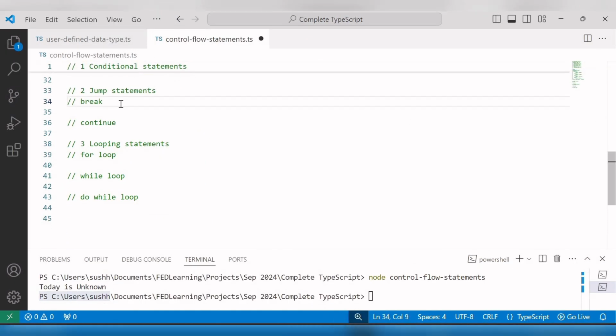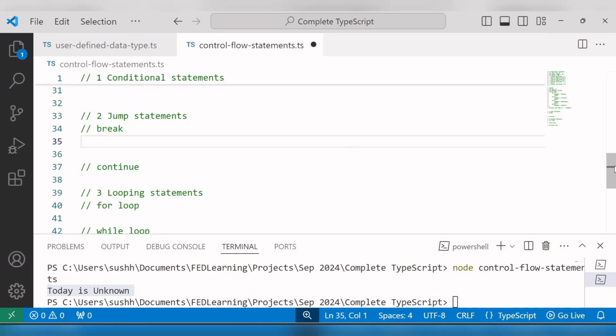And now let's understand the branching statements, that is jump statements. So inside jump, there are two statements, such as break and continue. Break statement is used to exit a loop or a switch statement prematurely. So just now we have seen the break statement example with switch case, but now we will see the break statement example with for loop.